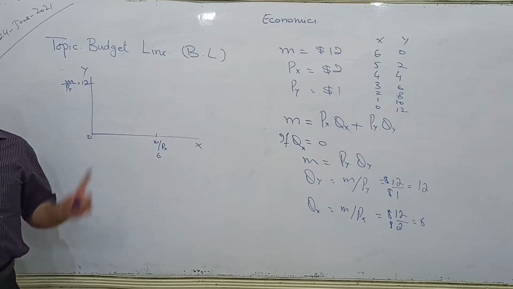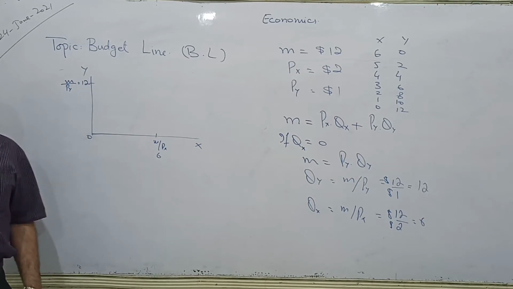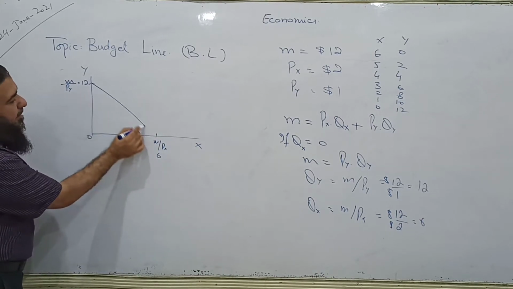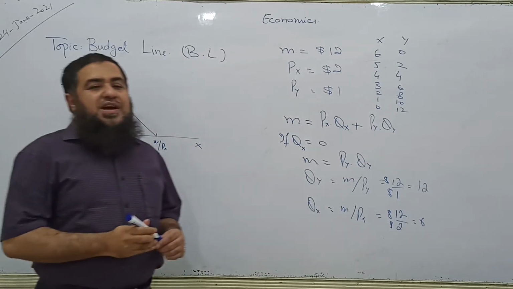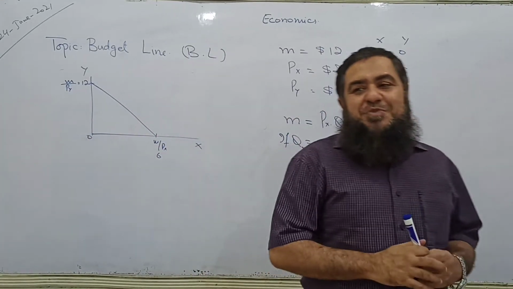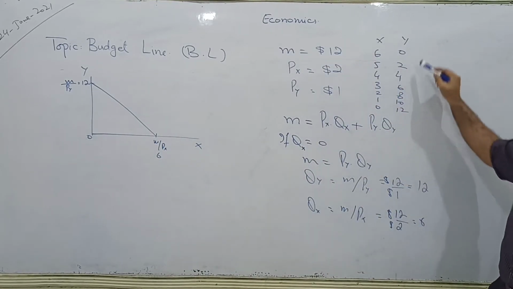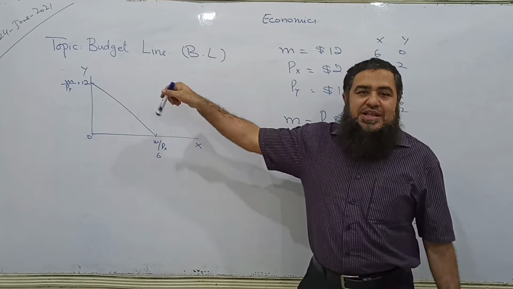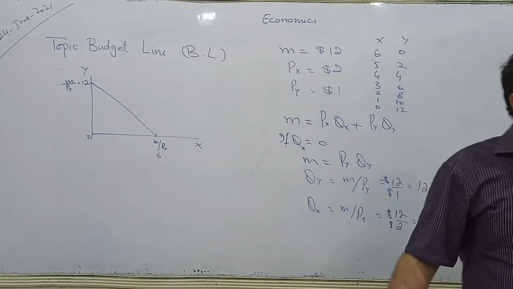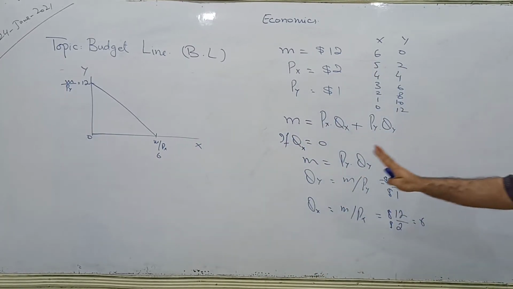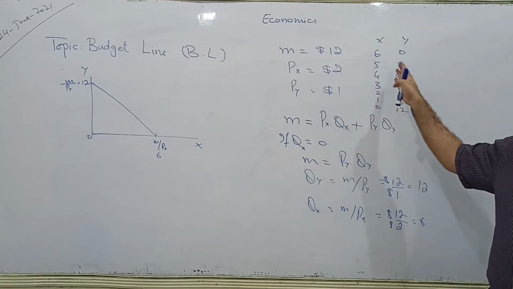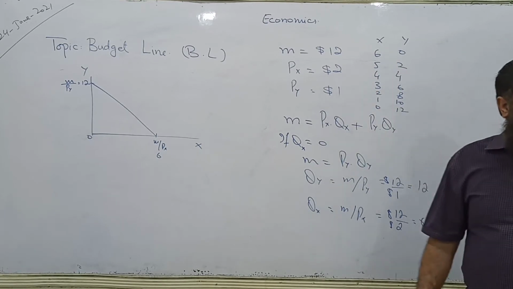Clear? If we join these 2 points, what do we get? This is the budget line. The consumer's budget line, where all these bundles of X and Y are lying along this line. All these bundles are affordable, where all income spent is equal to the expenditure of the consumer.